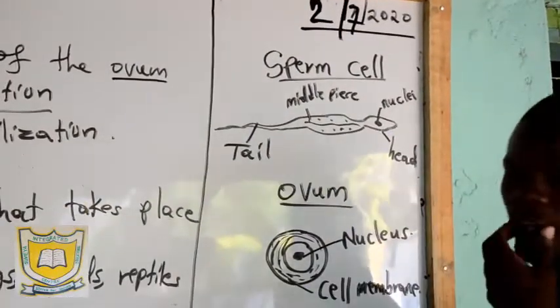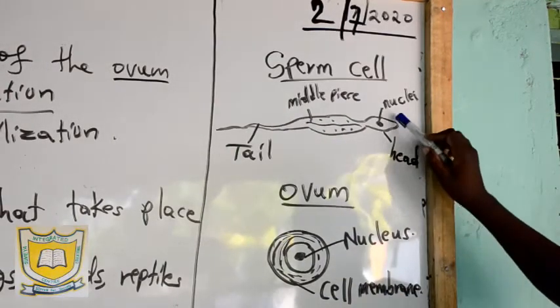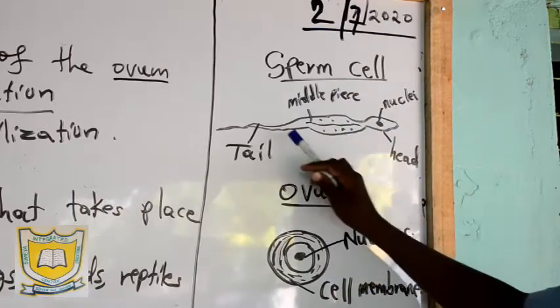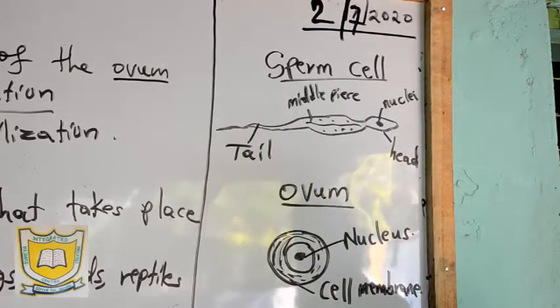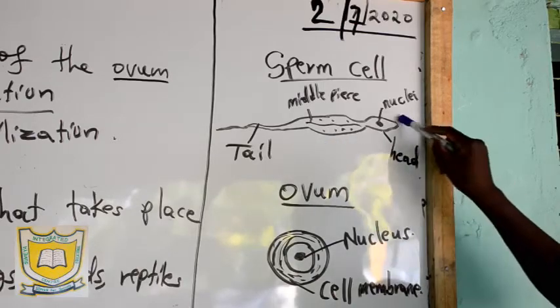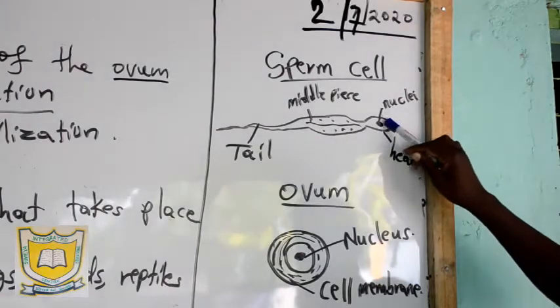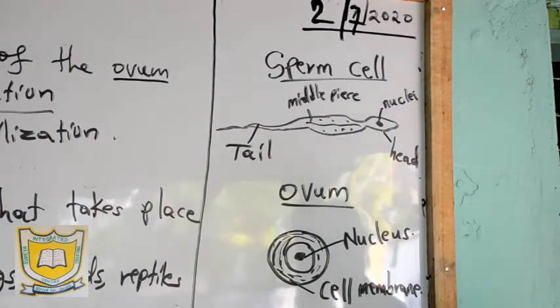A sperm cell has the head, the middle piece, and also the tail. The sperm cell has a nucleus in the head. This is the nucleus that meets the nucleus in the ovum to form the zygote.